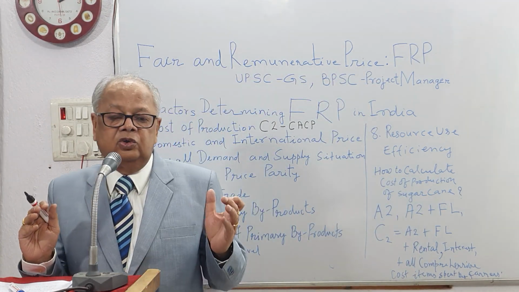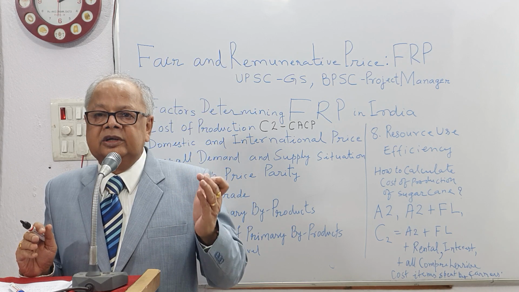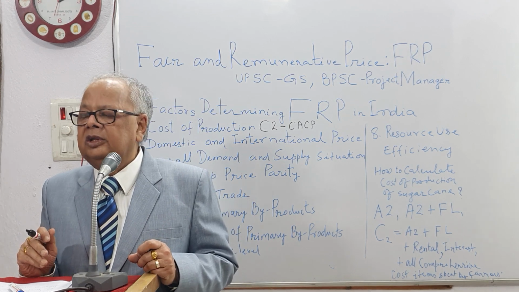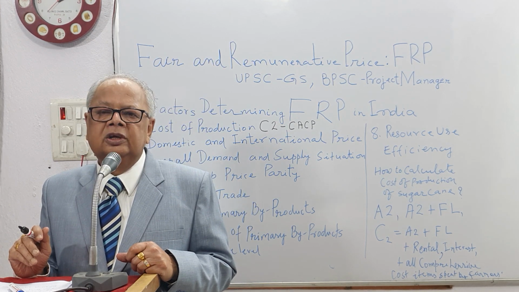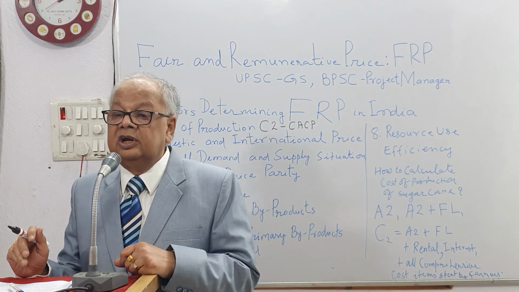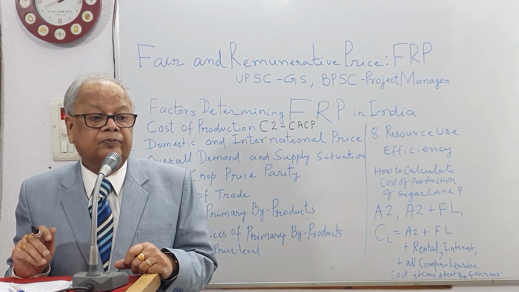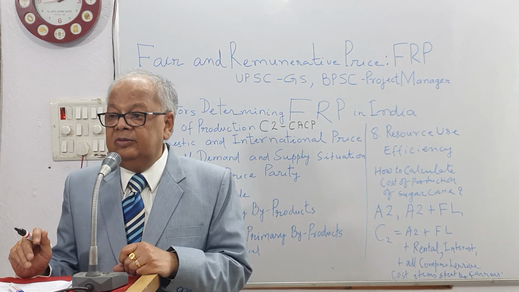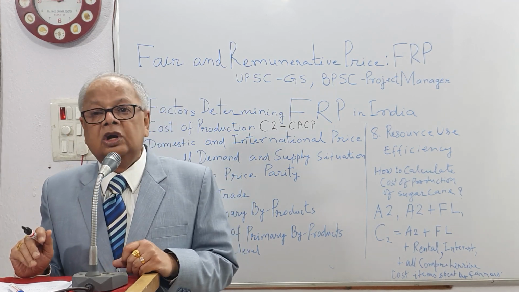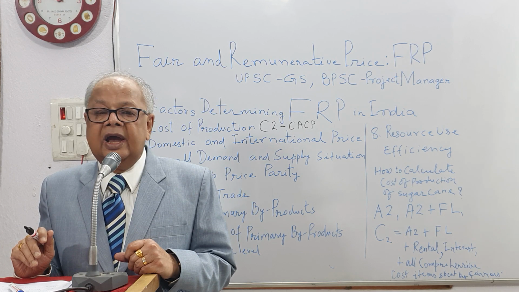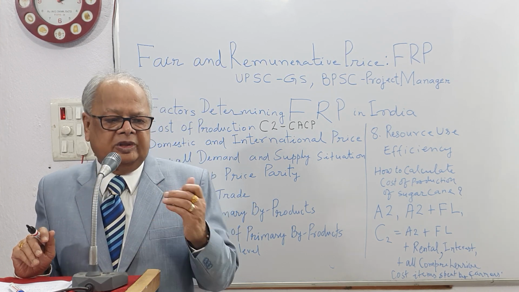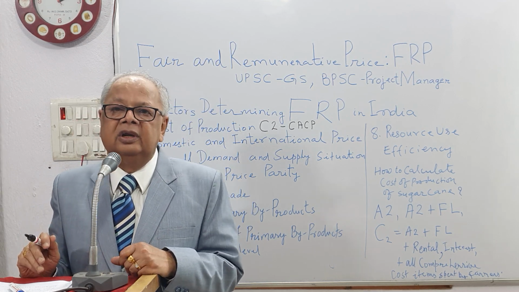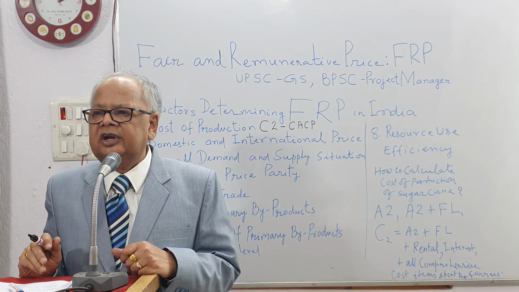When we are taking into account determination of FRP, FRP must not increase the general price level abnormally, because the general price level will hard hit all consumers in the country, and this is the basis of inflation. The purpose of the government is to maintain a constant inflation rate.